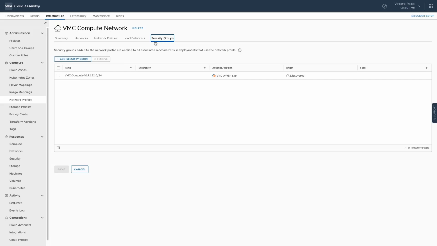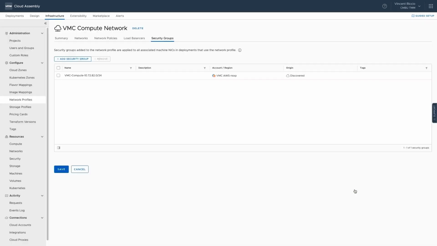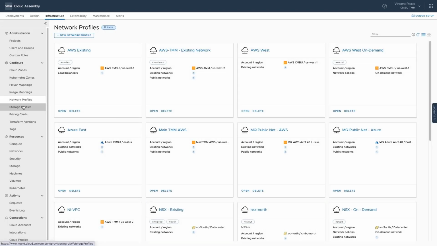But then we can add or just consume security groups. We can add security groups that exist in the environment here to this policy, or we can just consume the one we have. We'll just go ahead and consume the one that's already in here, since that's the only security group that I'm concerned with. Right now, we're just consuming existing security groups and just letting VMs get added to those for organizational purposes.